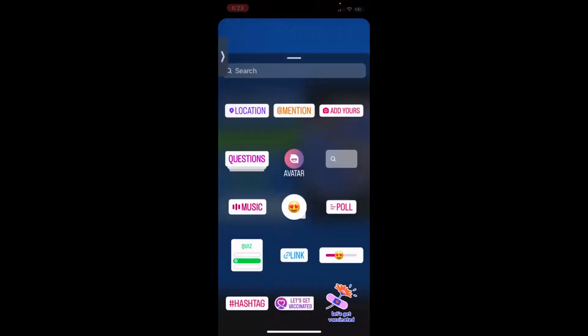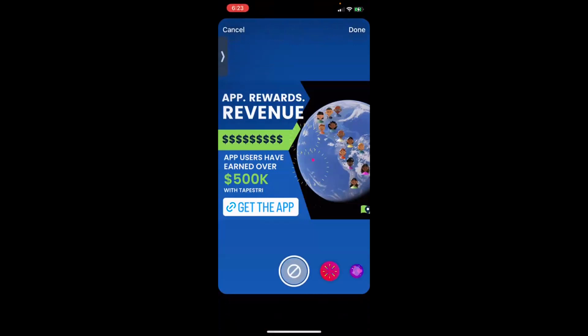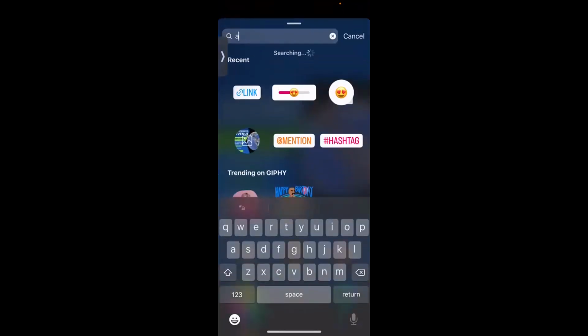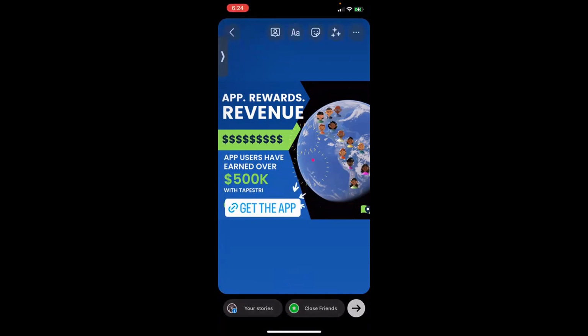Now I like to add a little activity here. Let's add some maybe sparkles. No, you know what? Let's add some arrows. So now when I post this to my story, I'm going to go ahead and push post. I would actually say post it to my Facebook too.